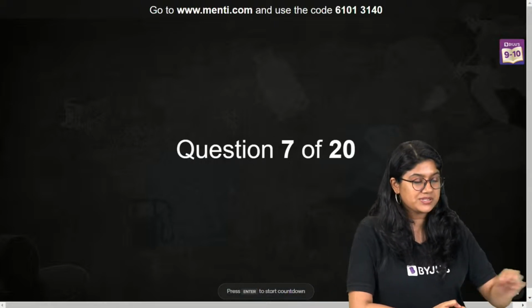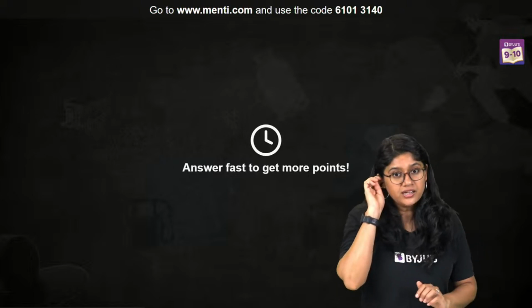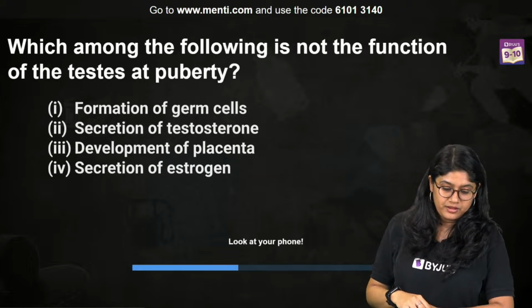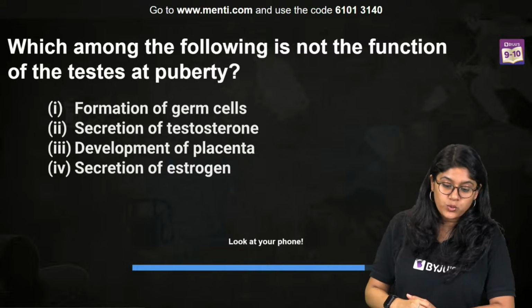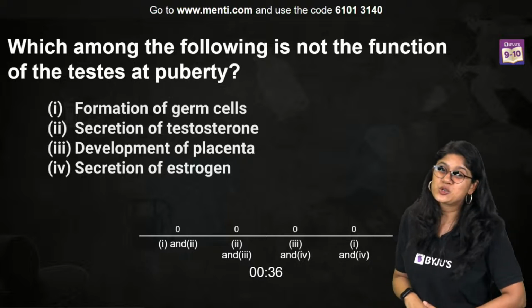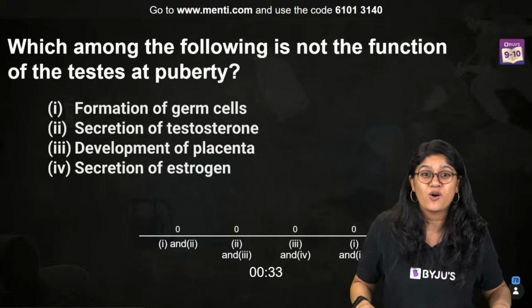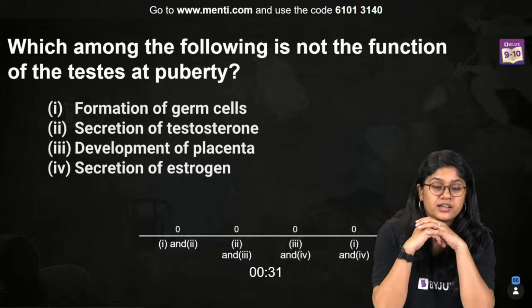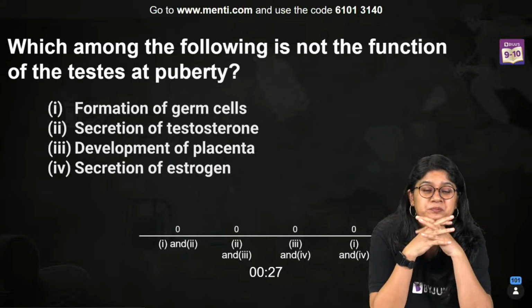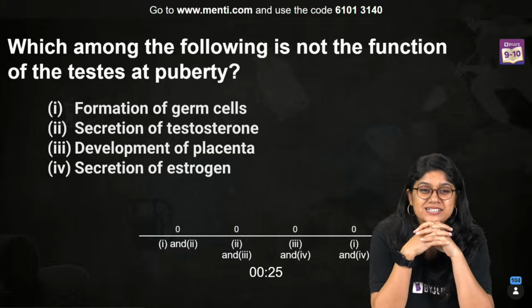Here we have question number 7. Filament will be holding the anther. Okay, here we have the next question, everyone. Which among the following is not a function of the testis at puberty? Formation of germ cells, secretion of testosterone, development of placenta, and secretion of estrogen. Super easy, everyone. It's a very easy question. All of you should vote for it. Only correct answers are needed. I'm sure you know the answer.